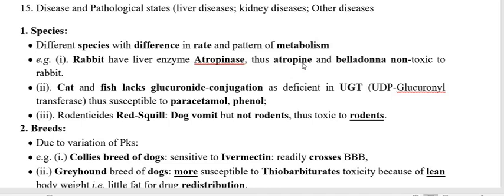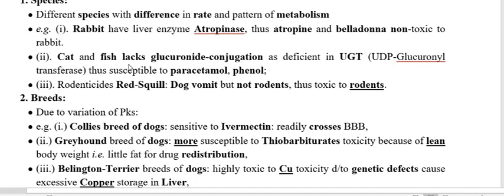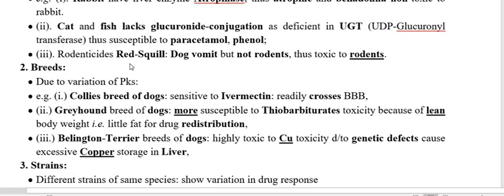So this toxicity, as compared to other species, you will find no toxicity of atropine and belladonna in rabbit species as compared to the other species, because of the presence of atropinase in rabbit. Now we have to go through the other species like cat and fish. They usually have a deficiency of a metabolizing enzyme. We are calling it UGT.